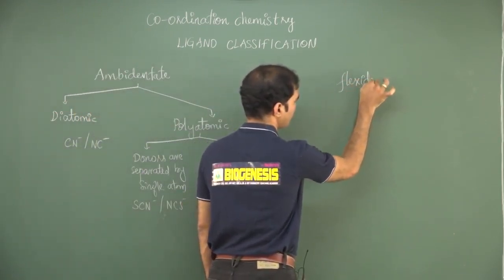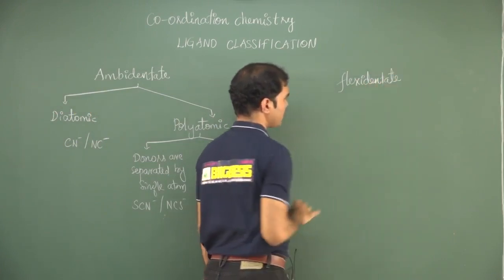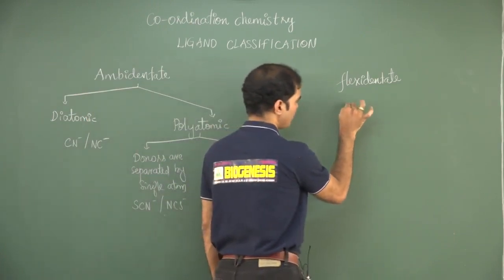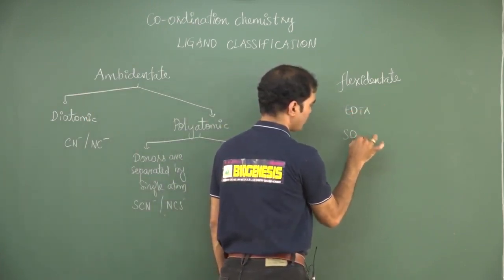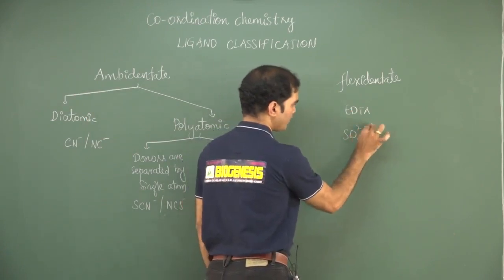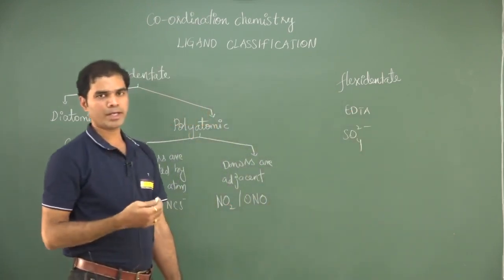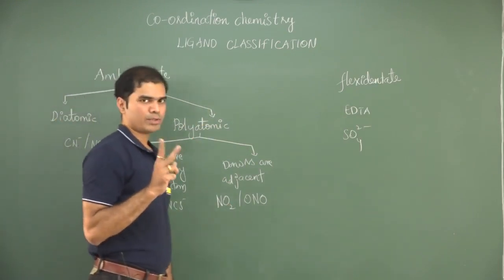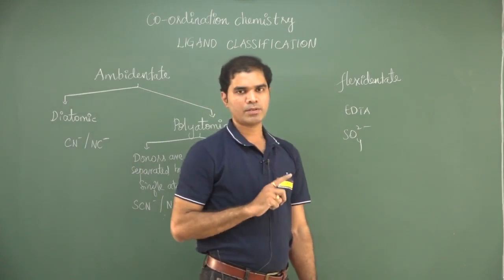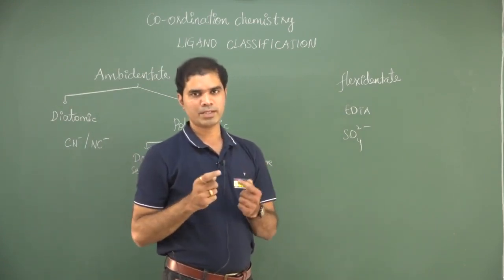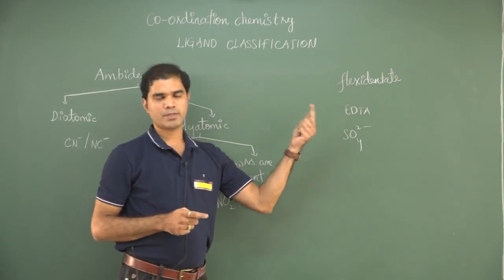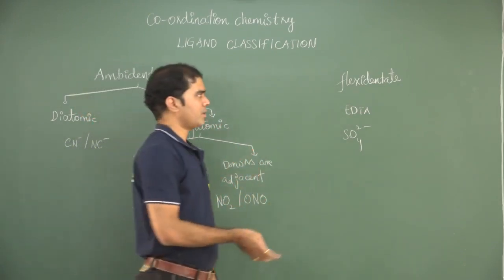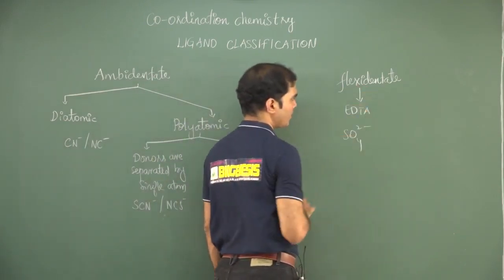We have flexidentate ligands. Flexidentate ligands means it can change its denticity. Suppose I give EDTA as an example or sulfate as an example. Sulfate can behave as a monodentate one or a bidentate one. It can give only one oxygen atom at a time, or it can bind with two oxygens and coordinate to the central metal atom. So 1 or 2, denticity is shifting. EDTA could act as a 4, 5 or 6 donor ligand. So it is changing its denticity, and all such ligands we call flexidentate ligands.